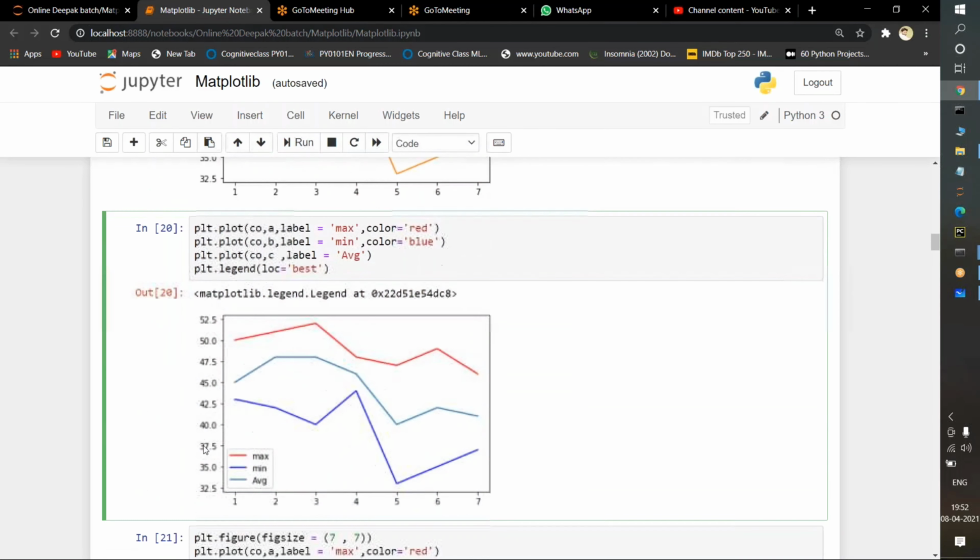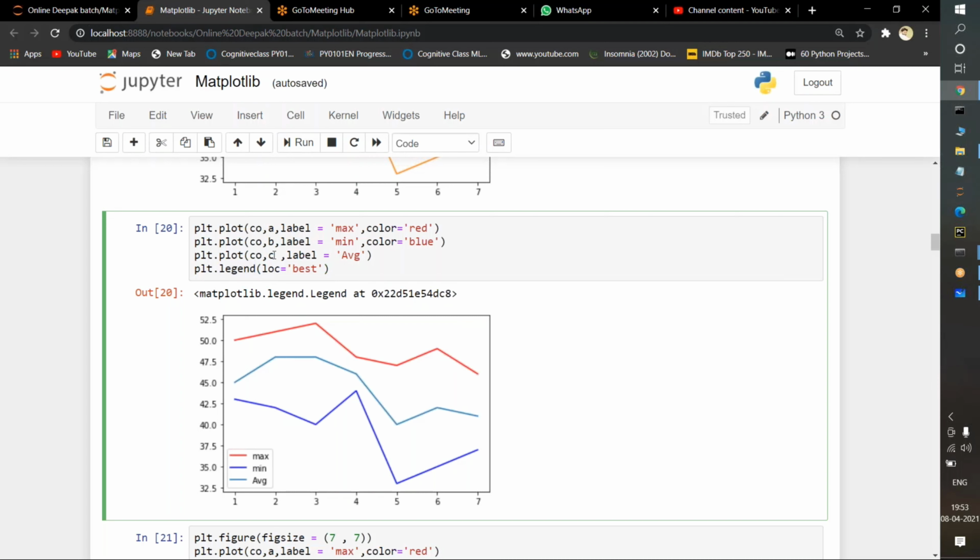If you observe the below one, location equal to best means it is selecting the best location by default. This red line belongs to the text I passed here, max. So the red line shows max, and min is shown in blue. For the blue line, the text I passed is minimum, and the other text I passed is average. It is selecting green for it by default because I didn't give any color. If you want to give your own color, you can, no problem. So this is the purpose and the advantage of using the legend function.